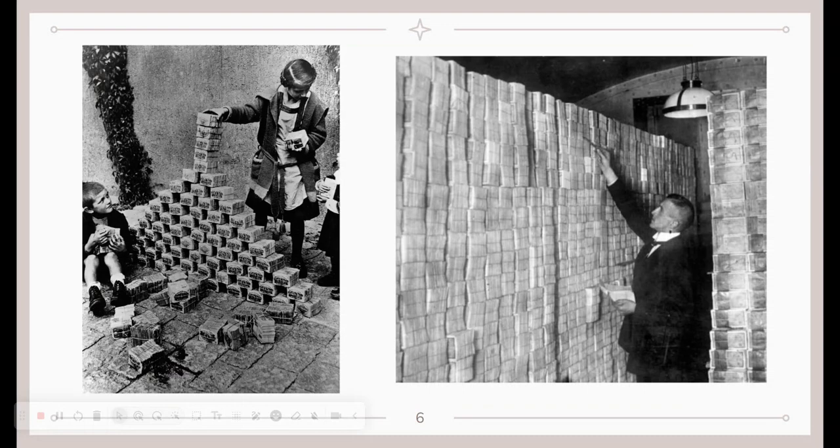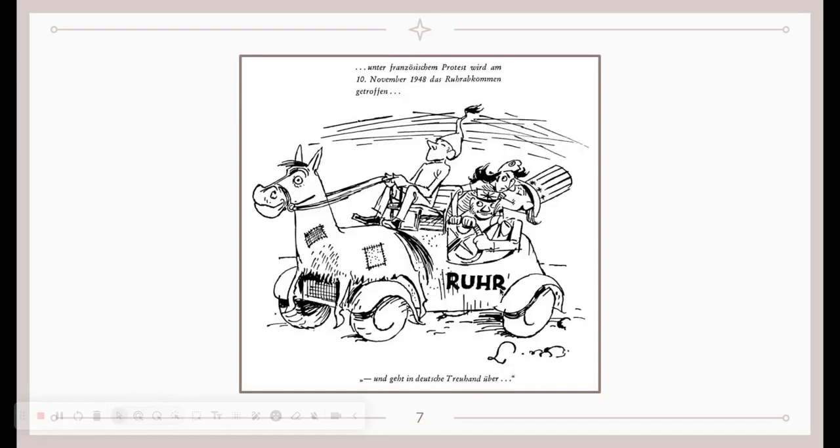Now, Germany experienced hyperinflation. This was when Germany needed to pay its reparations but didn't have enough money to do so, so they printed so much more money to pay their reparations back that their money ended up losing so much value that it was worthless. As you can see in this picture, kids are literally playing with thousands of dollars, which means that the money was worthless.